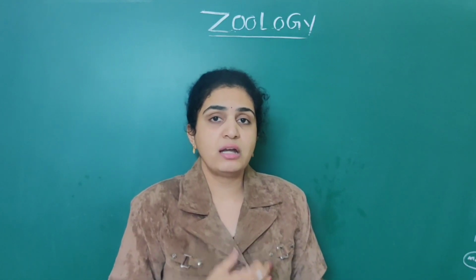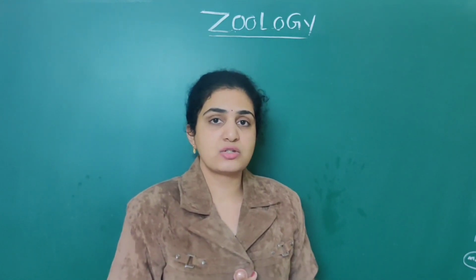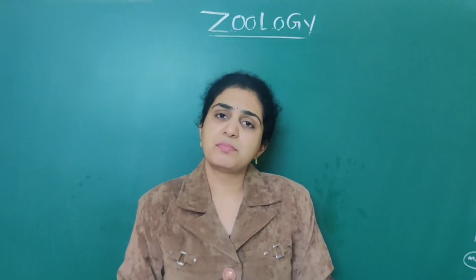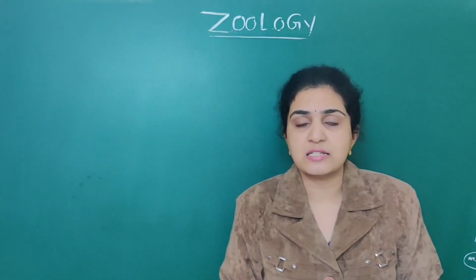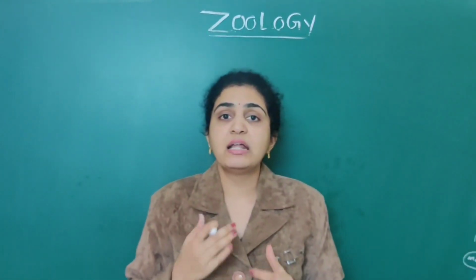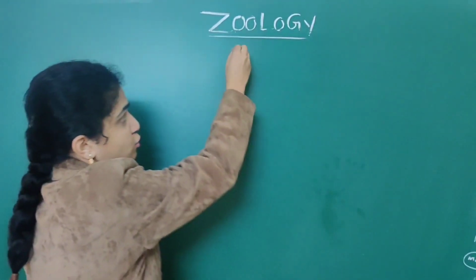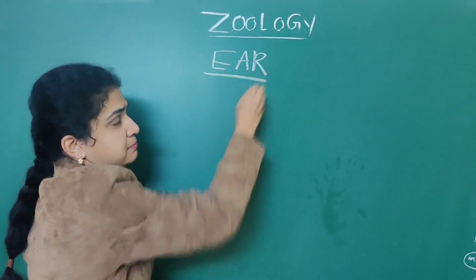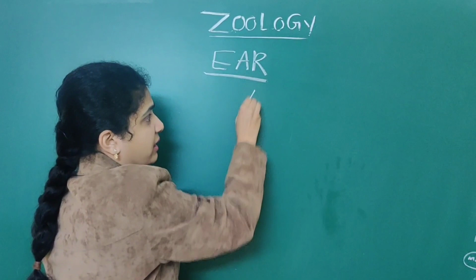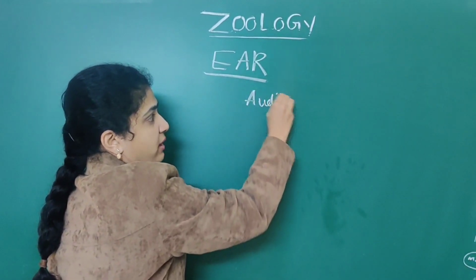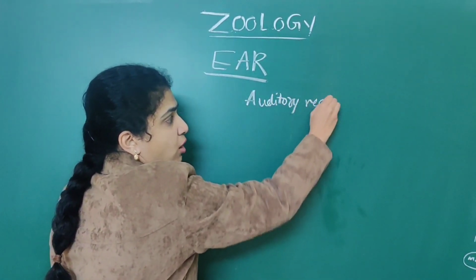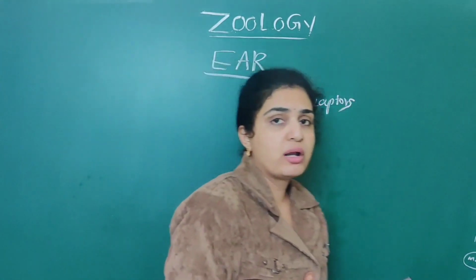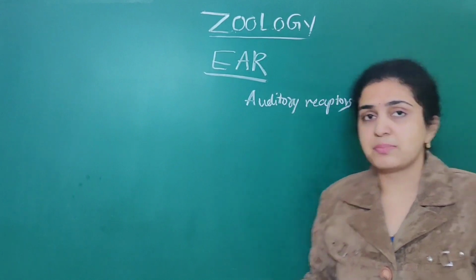Next, the important receptors that are associated with the ears mainly. What are the receptors that are associated with the ears? Auditory receptors are associated. So today we are going to deal with the topic called the ear. What are the receptors that are associated with the ear? Important NEET question. Auditory receptors.